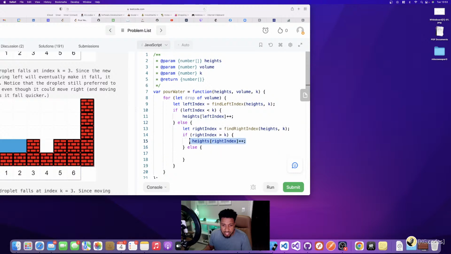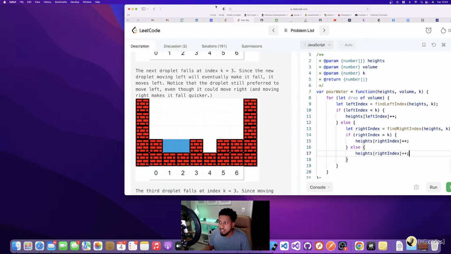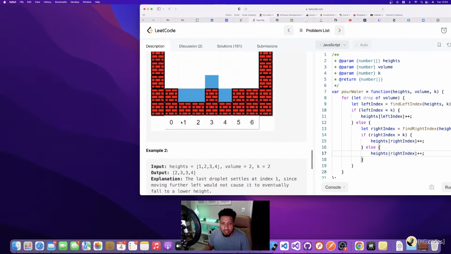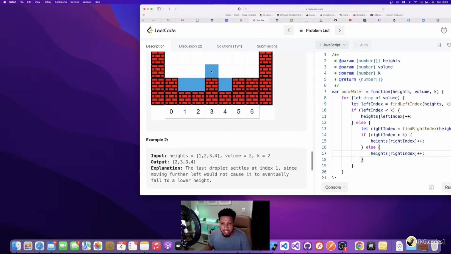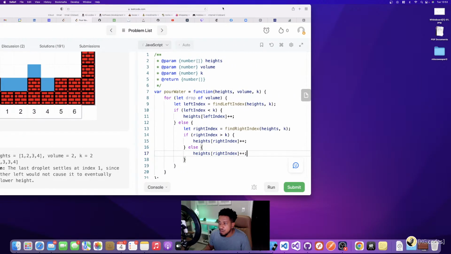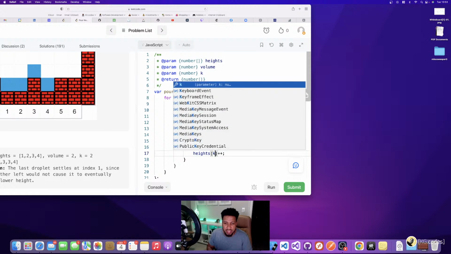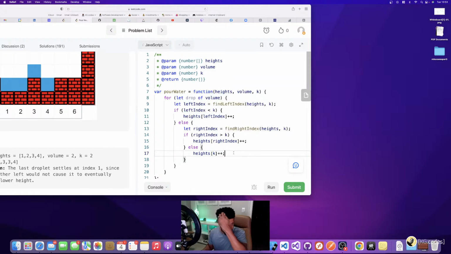And then I didn't find a dip in the right, I went else. Then what does the problem statement say I have to do? In that case, I need to add the water. This is this third case here where I need to add the water. It couldn't go left, it couldn't go right, so the water just sits at where it landed. And so come back here, and so then where it landed? K is where it landed. So it landed at K, and so I need to add to K.